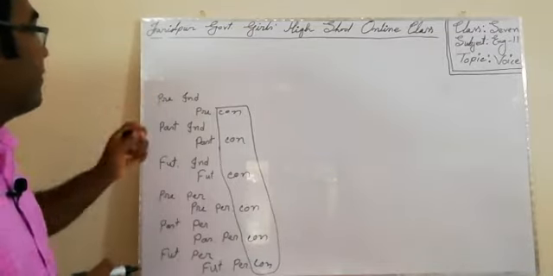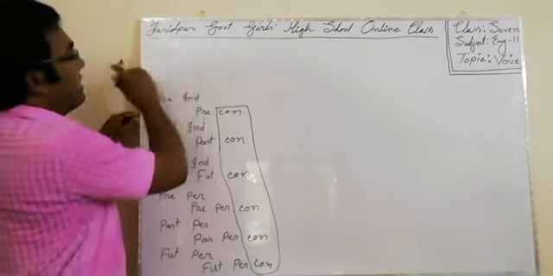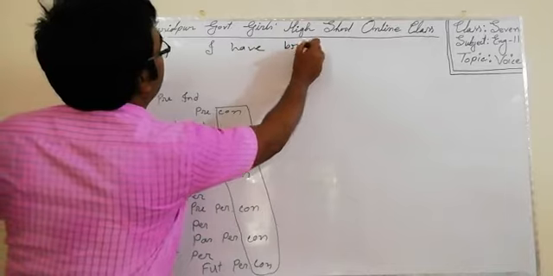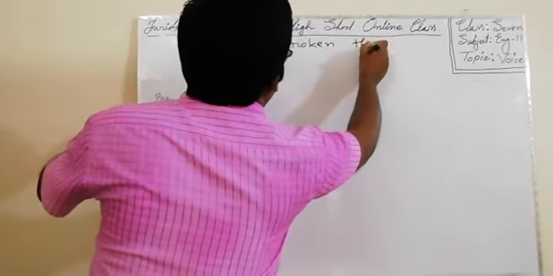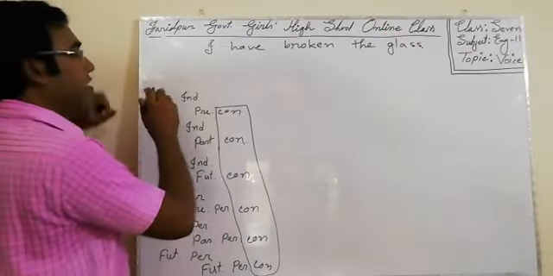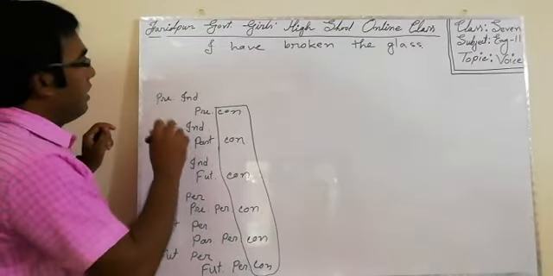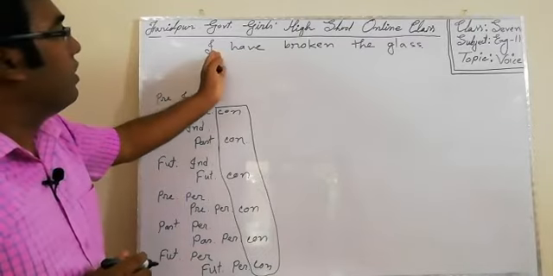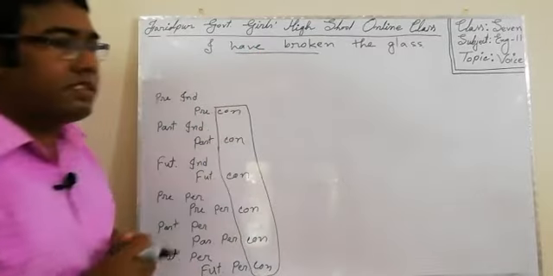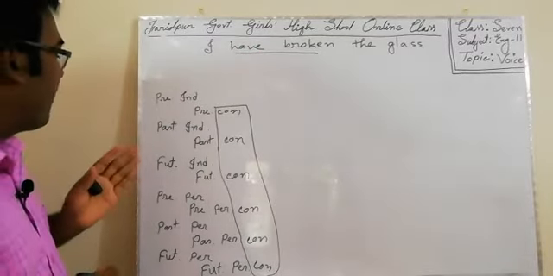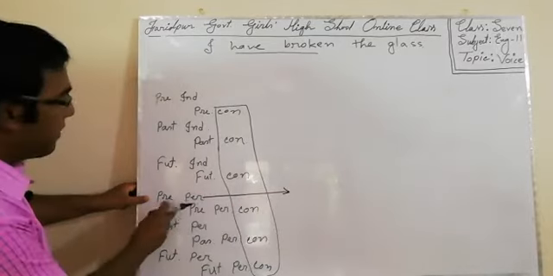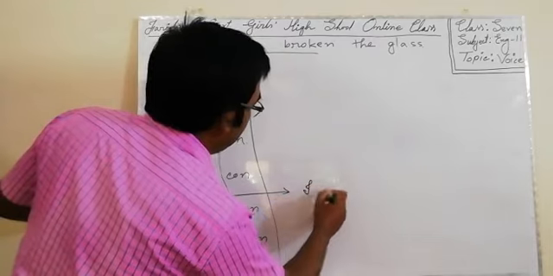Okay, suppose present indefinite tense. Remember our previous sentence. I have broken the glass. Of which tense is the sentence? Have broken. So, what is the tense? Of course, you know, present perfect tense. So, I am writing here present perfect tense. This sentence is present perfect tense.